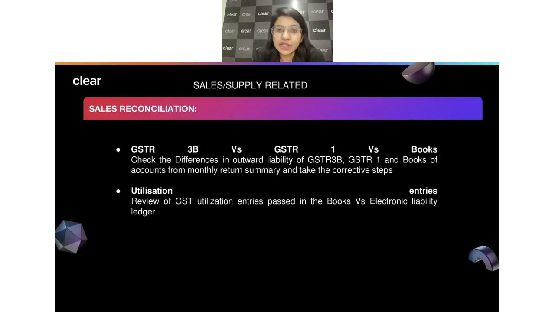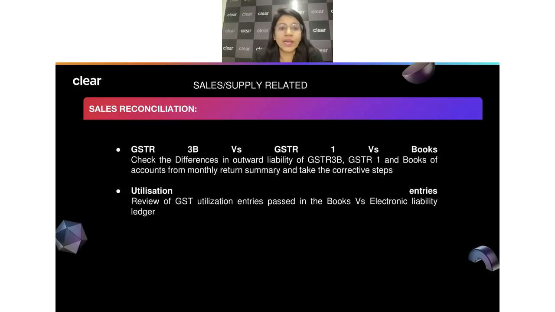So all that entry should be corrected before, I would say, or while you are filing your GSTR 1 or 3B for the month of March, so that this does not go to the next year. So this is one important point which we should understand: do proper reconciliation between these three. Not only this, we should always scan our books of account.